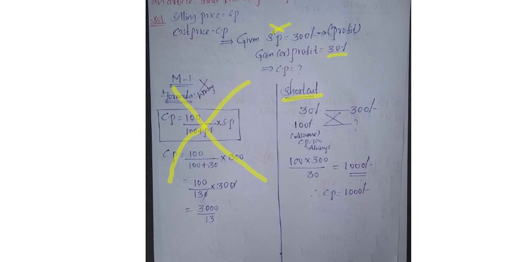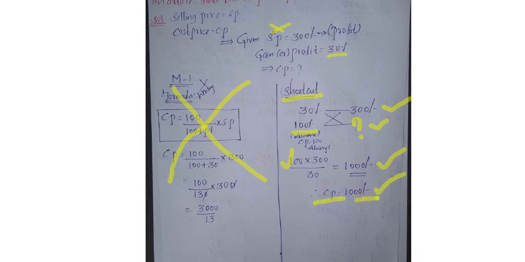Once again I am saying, see here, they gave that 30% profit is equal to 300 rupees. I wrote that 30% is equal to 300 rupees, and we don't know the cost price, so I assumed it as 100. Then 100% is equal to how much? 100 into 300 by 30 if you do cross multiplication. Then if we do cancellation, we will get the answer as 1000 rupees. So finally what is our cost price? 1000 rupees.